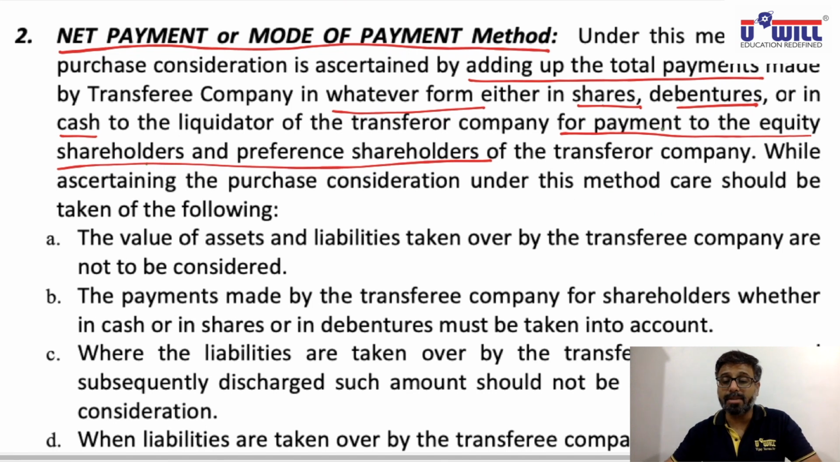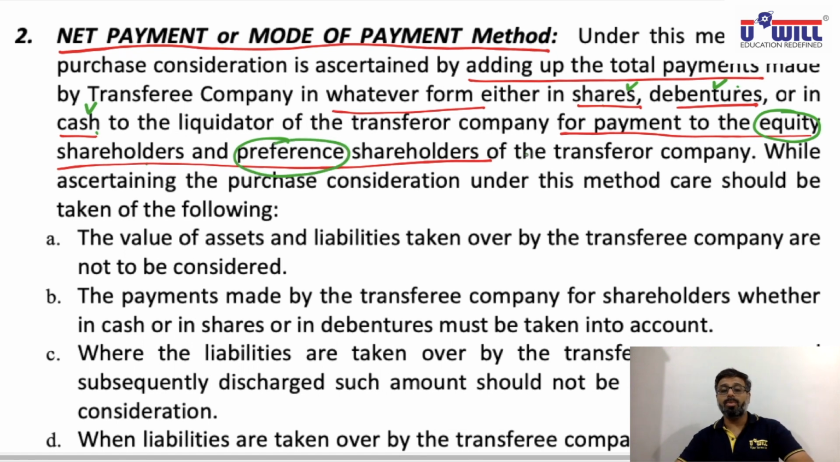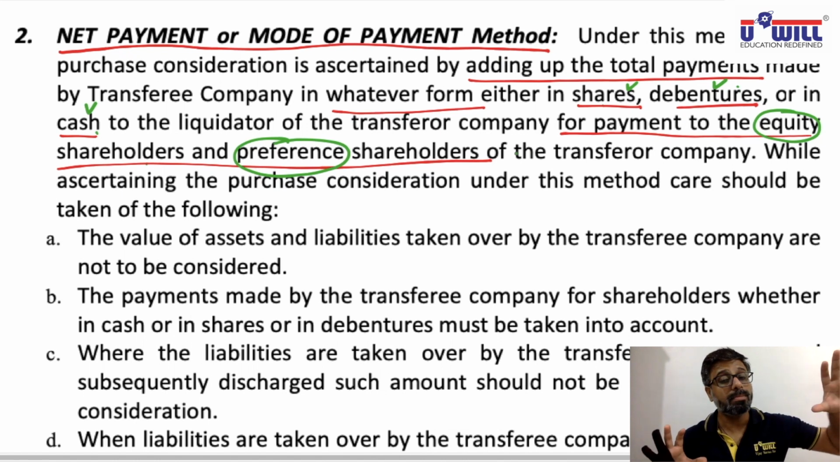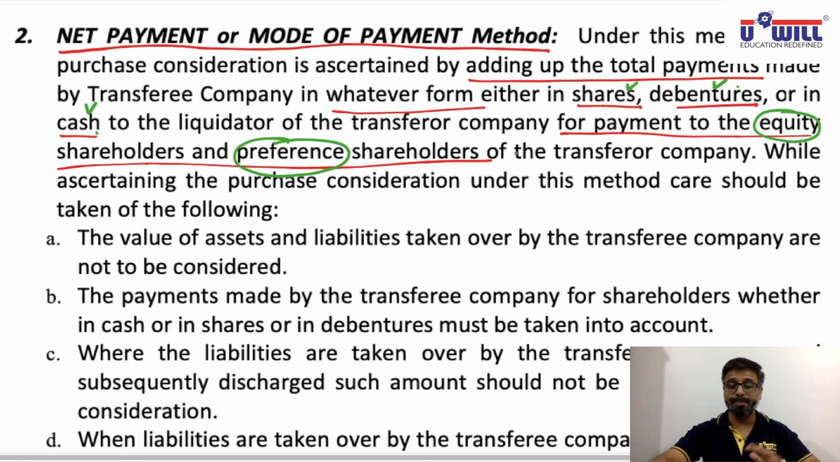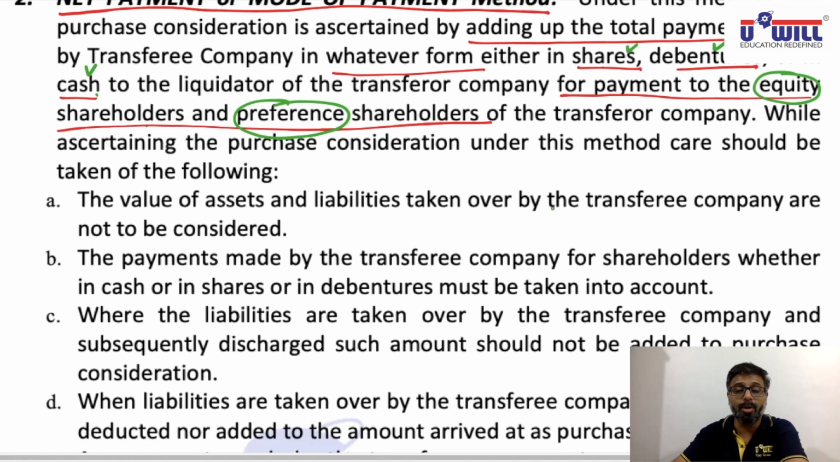You may give them shares, you may give them debentures, you may give them cash. But as far as these three modes of payment are going to shareholders, they will be included in purchase consideration. So understand this difference properly. You're paying to equity shareholders, but whether you give them shares or debentures or cash doesn't make any difference. Mode of payment doesn't make any difference as long as it is going to shareholders.